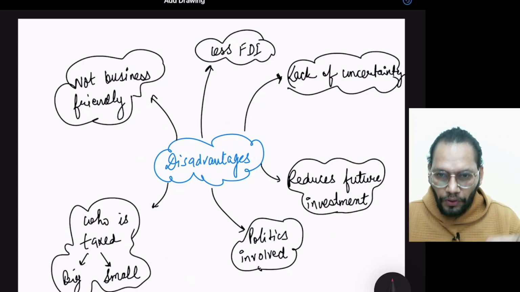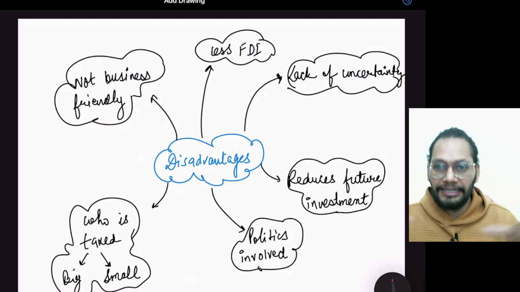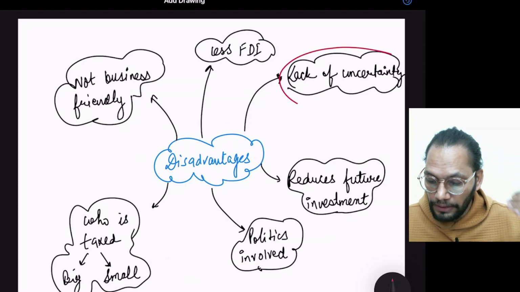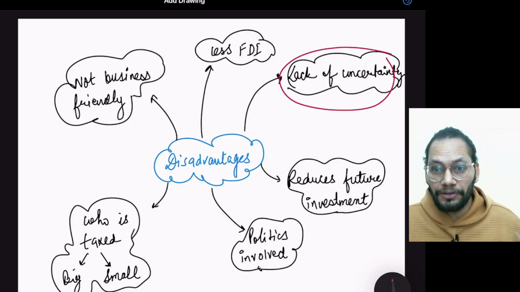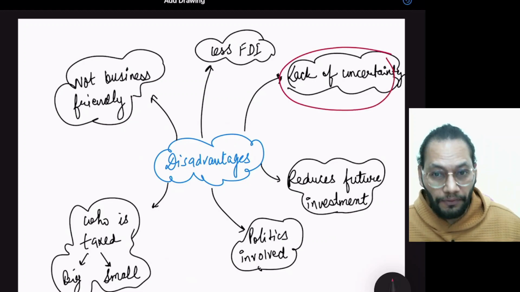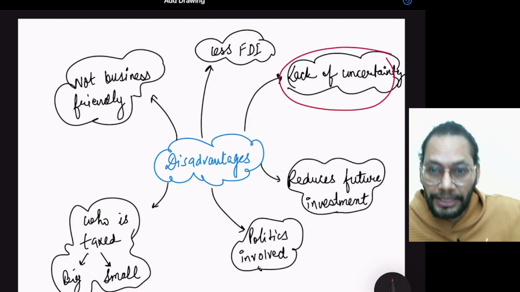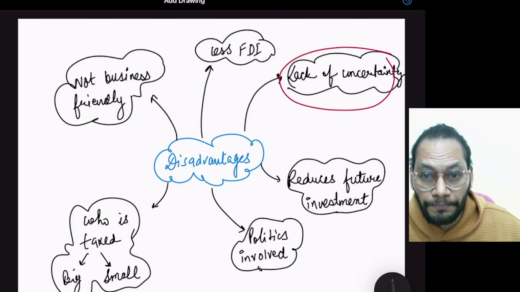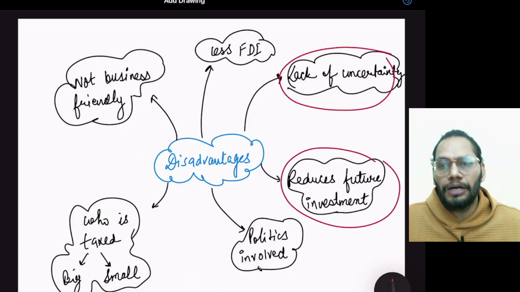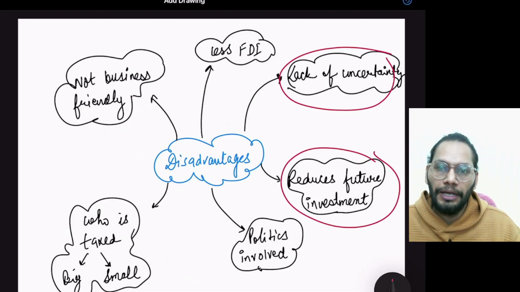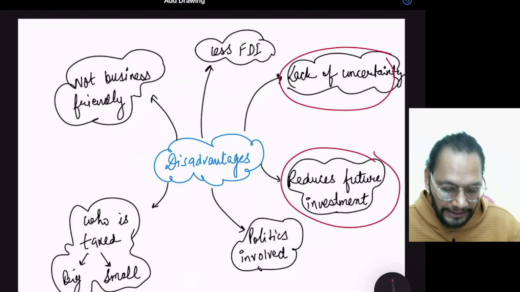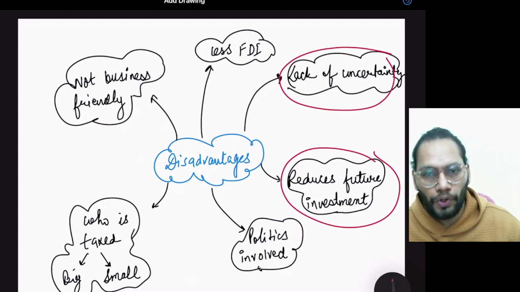Because of this whole blurry scenario, this ambiguity in the system, it creates a lot of chaos and uncertainty, because companies never know when the government is going to levy these taxes on them, or from which time. Maybe a backdate of 6 months, 1 year, retrospectively, that can also be there. So what happens? Companies and investors are discouraged from investing in new ventures. So it reduces the overall investment, especially in the long term.